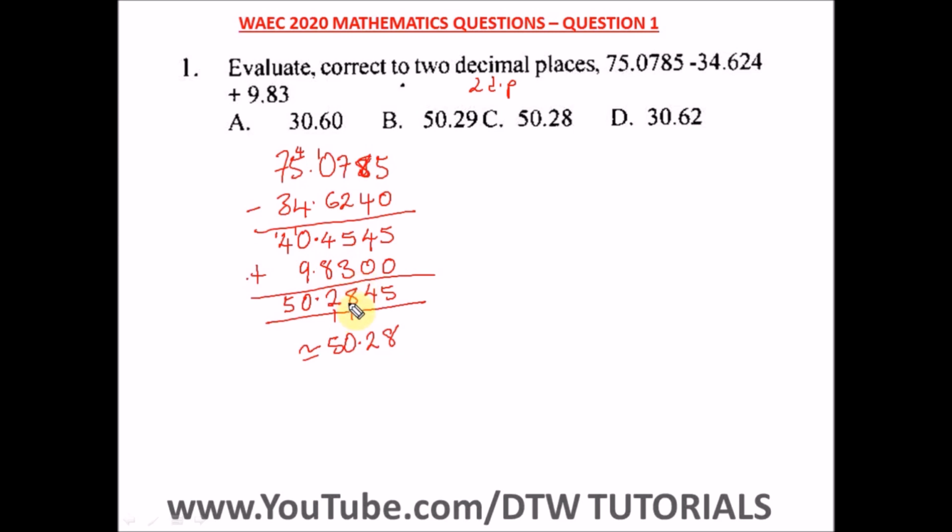If it was a 5, we would have approximated by 1 and added the 1 to the 8 here to give us what, 9, which would leave the answer at 50.29. You can see you have this here, but this is wrong. The number immediately after the second digit when you count from the decimal point is 4, and it's not greater than 5 or equal to 5, so we can't approximate. So therefore our answer is 50.28. So this is our answer. The right option here is option C.